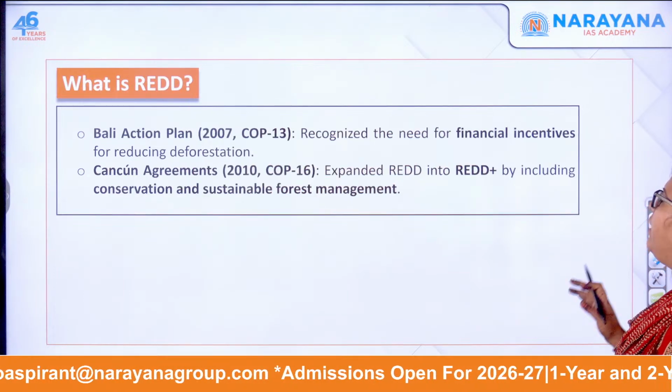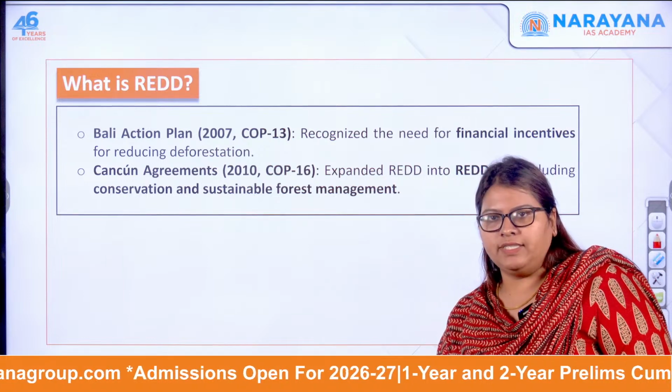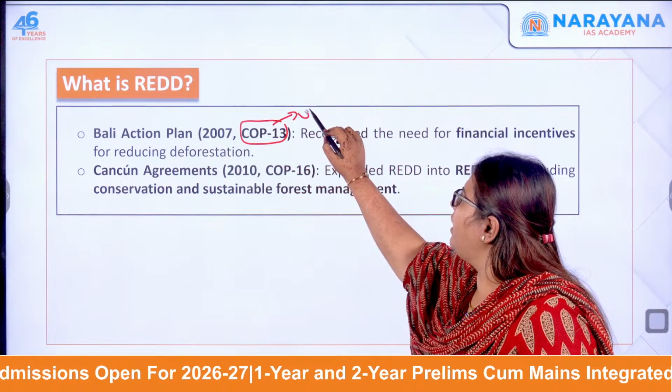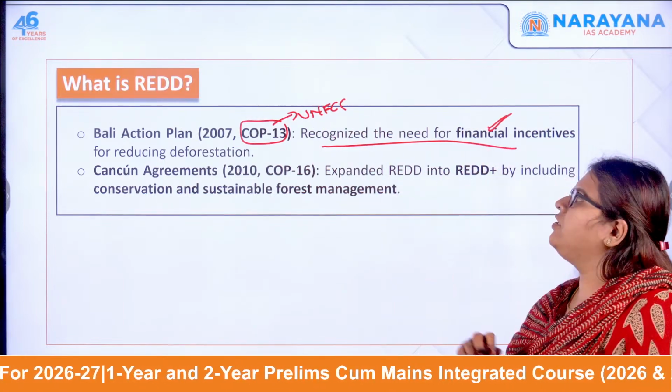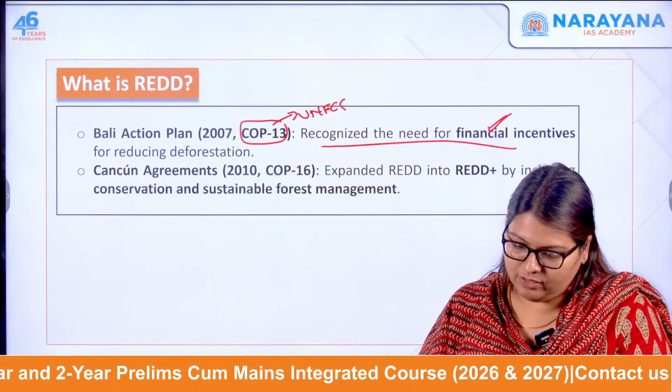Now moving forward, we have the very, very important Bali Action Plan of 2007. This actually came up in COP 13 of the UNFCCC. It recognized the need for financial incentives for reducing deforestation. See, definitely questions will come, okay.